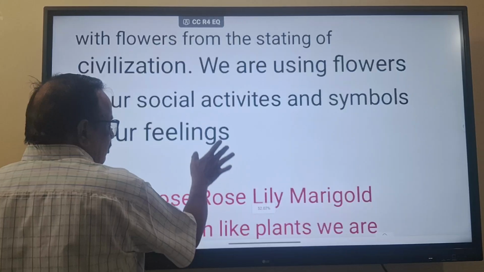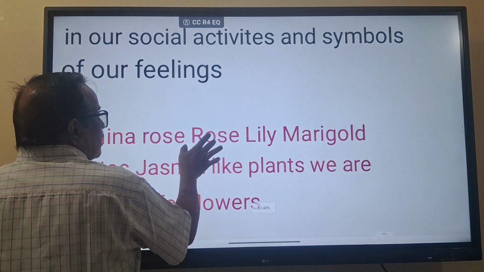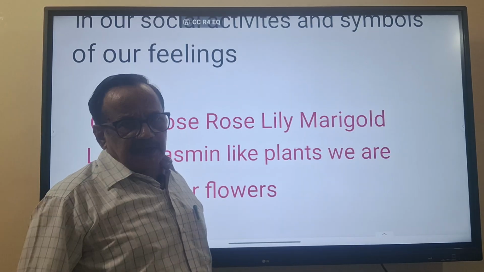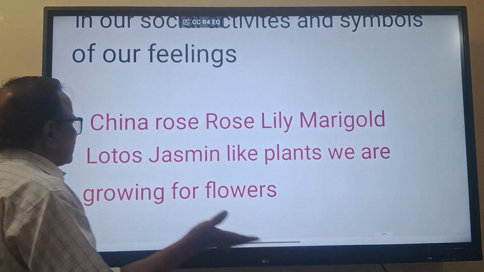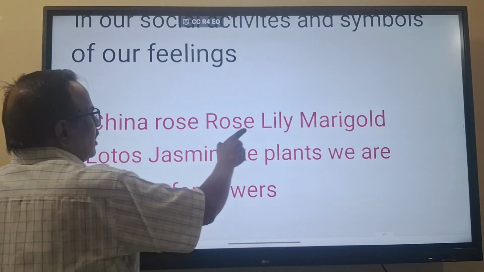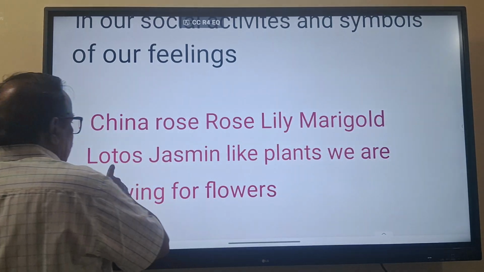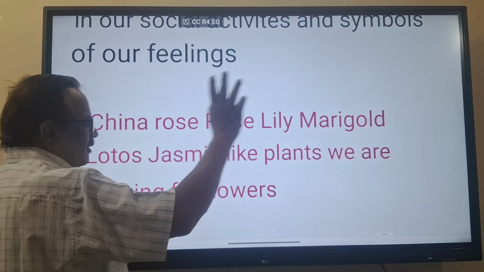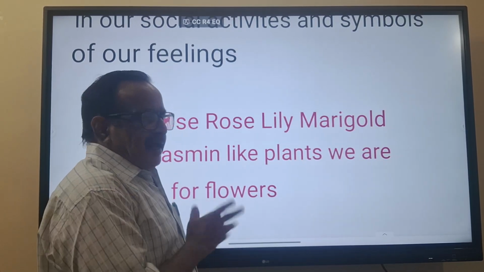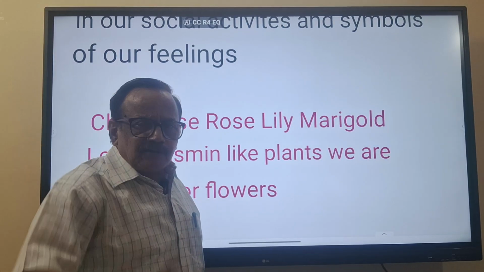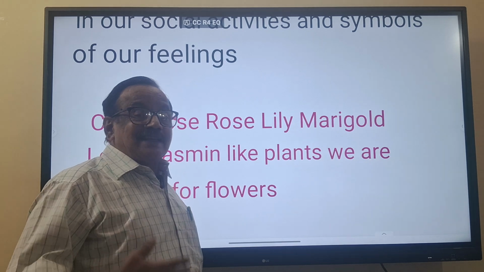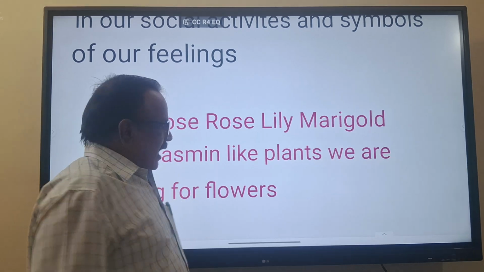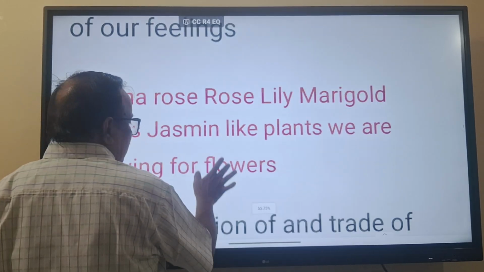And now, he asked in the NCERT book, give 5 examples of flowers. The common flowers are China rose, lily, marigold, lotus, jasmine. Plants like these we are growing only for the purpose of flowers. It means we have a close relationship with flowers, and for that only we are doing this.